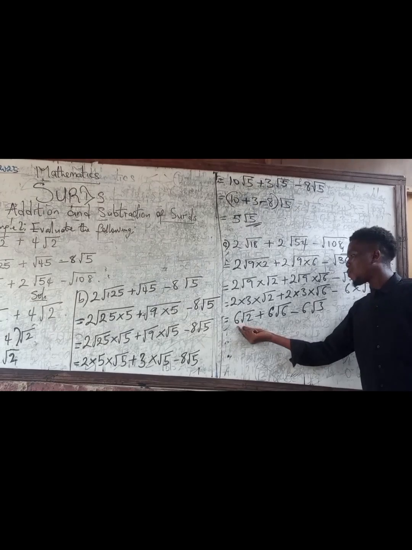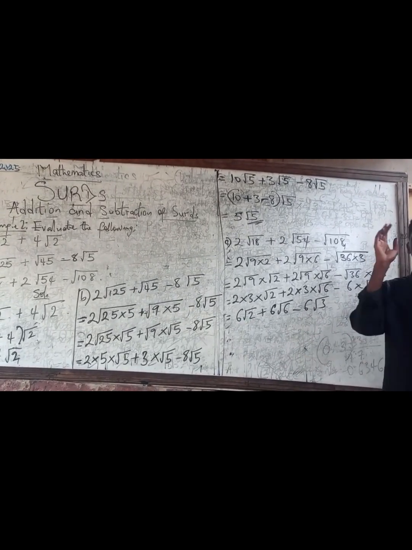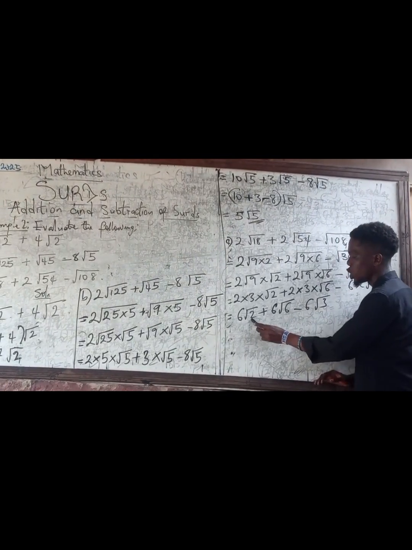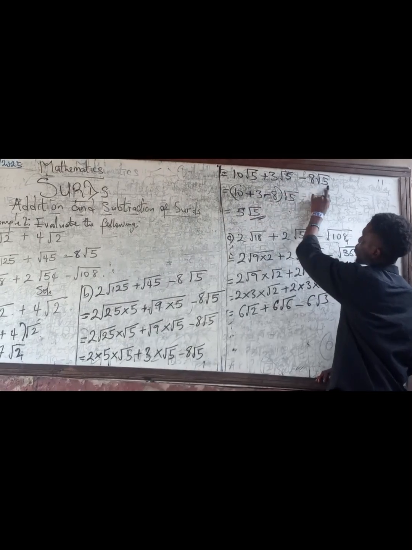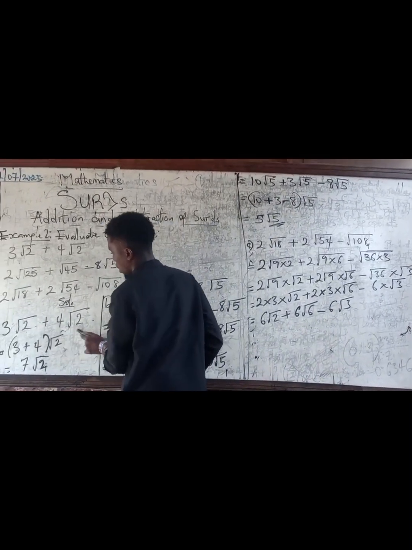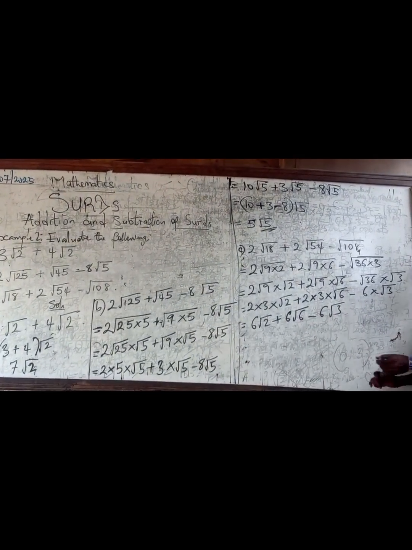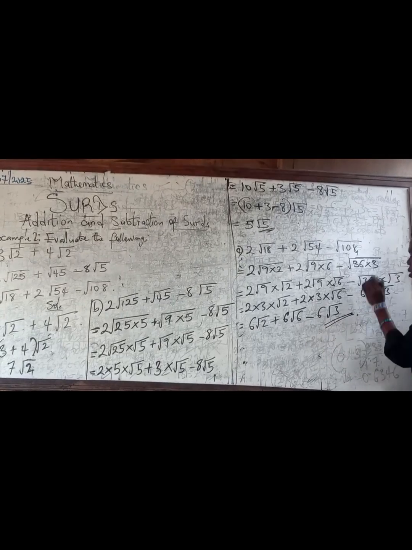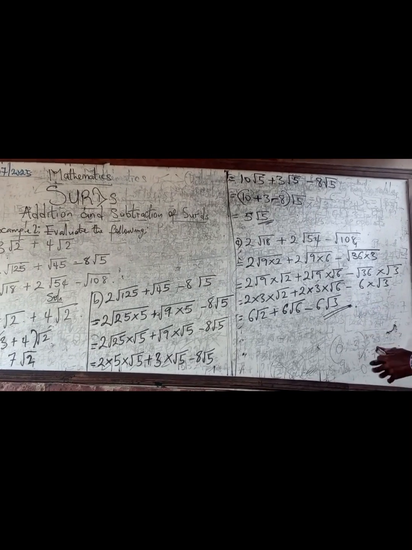So this is not conforming for addition or subtraction because the surds here are different. The reason I did this here was because the surds were the same. Over here also, 2 and 2. But over here, they are not the same, so you can't add. So you stop at this point. Therefore, my answer is 6 root 2 plus 6 root 6 minus 6 root 3.